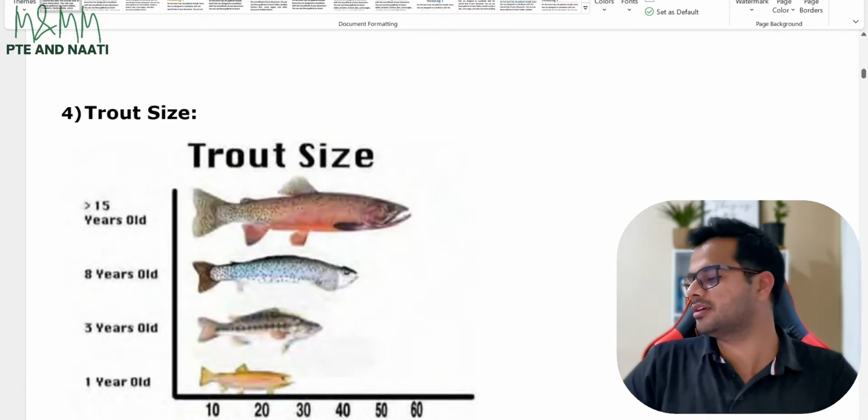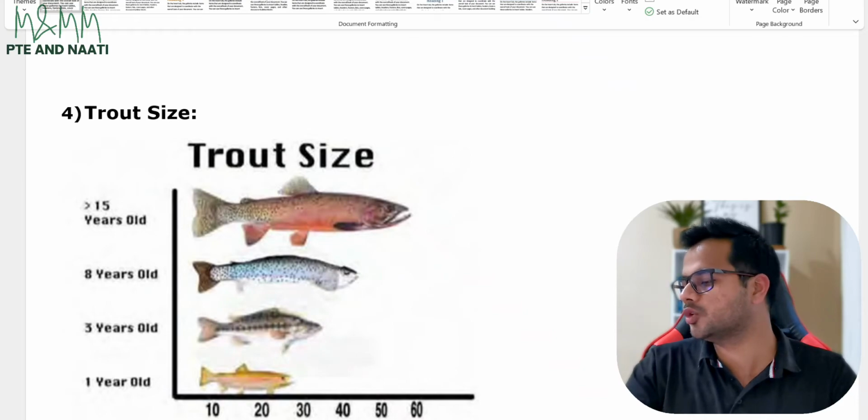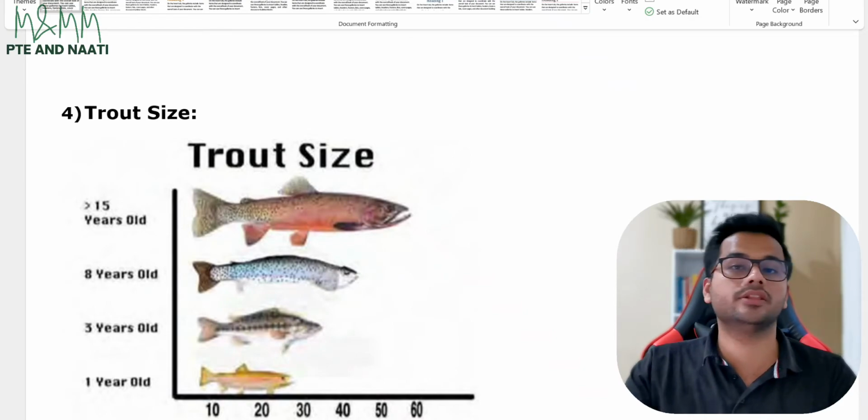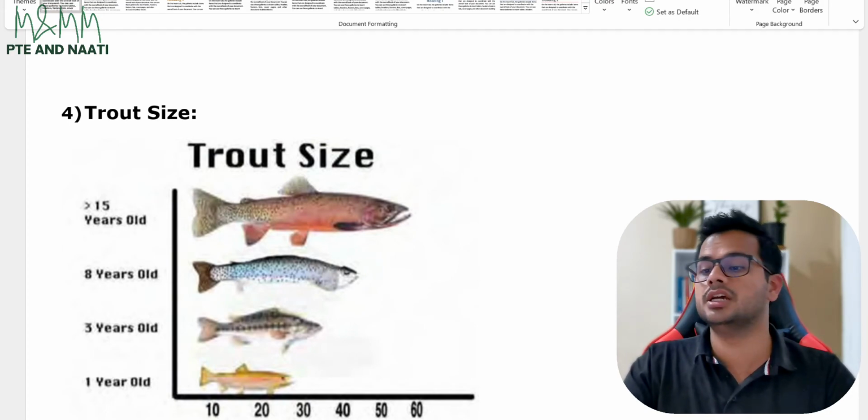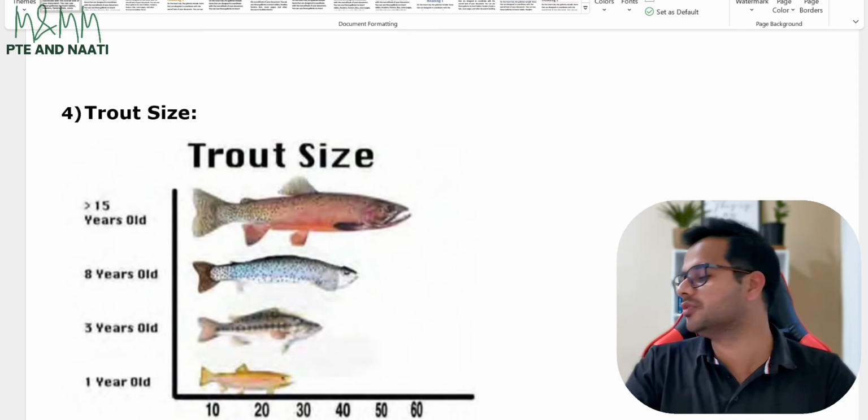Next one, trout size. For this, my categories are going to be 1 year old, 3 year old, 8 years old. That's it. I can even speak 10, 20, 30, 40. So I'll say this image describes some important information. It also provides information about the image in various aspects such as 1 year old, 3 years old, 8 years old, and so on.